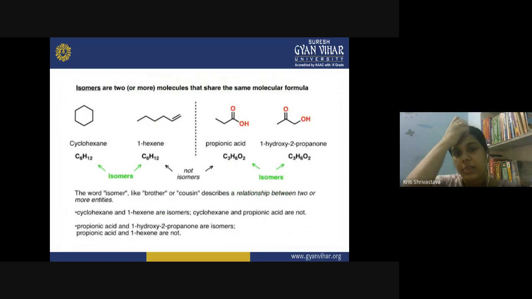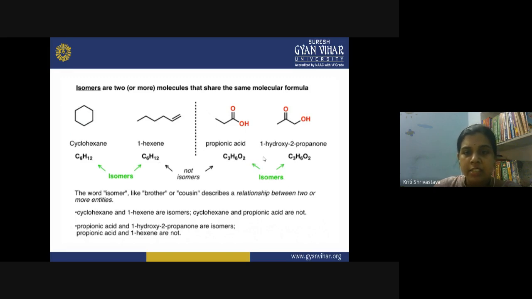So this is an example of constructional isomers. Isomers are two or more molecules that share the same molecular formula. Here they have the same molecular formula, C6H12: cyclohexane and 1-hexene. The connectivity is different, right? This is an aliphatic compound and this is a cyclic compound. Here you have one double bond and here you do not have any double bond. So only the connectivity is different with the same molecular formula, and you get constructional isomers.